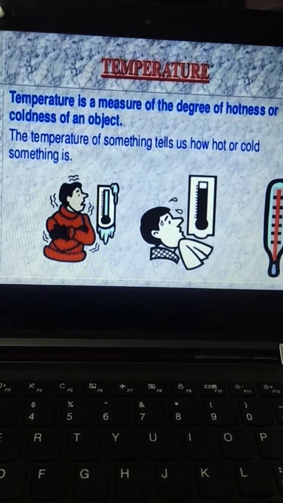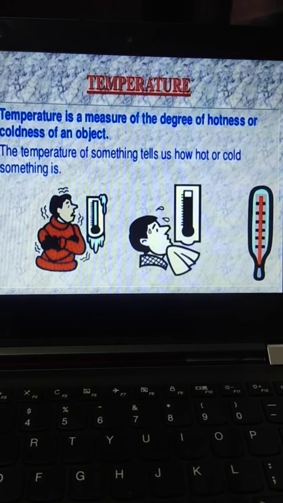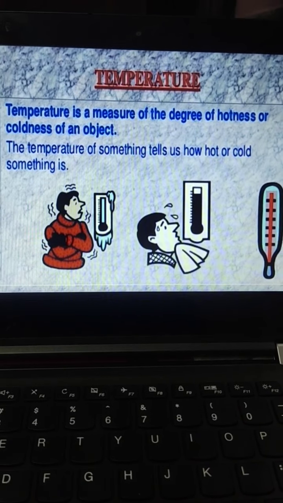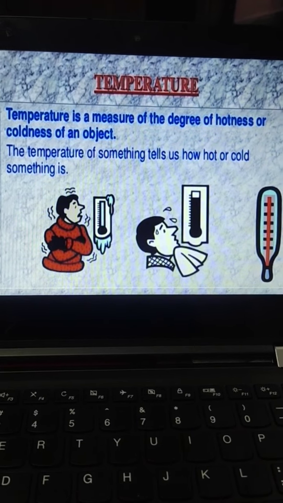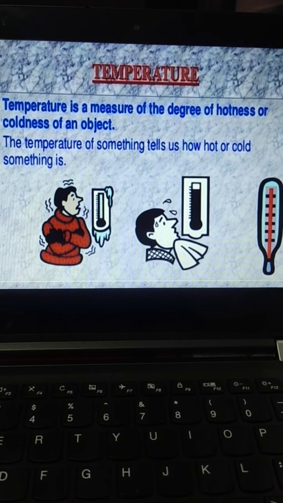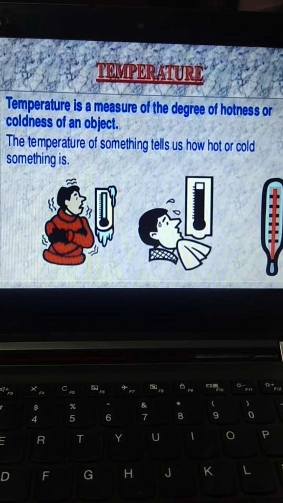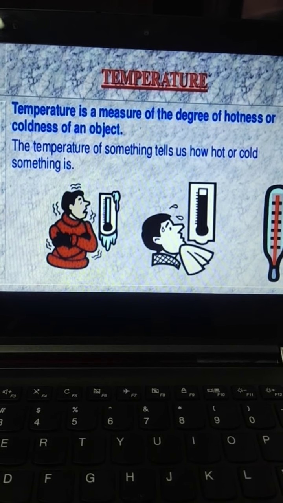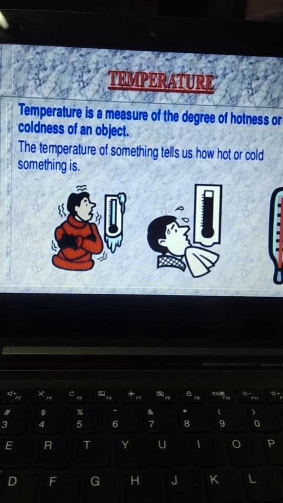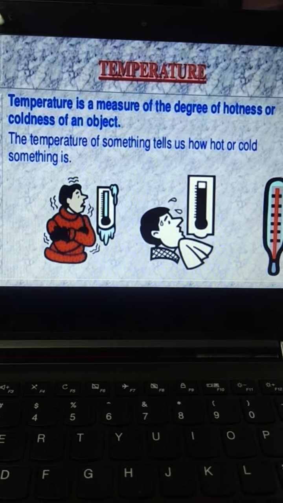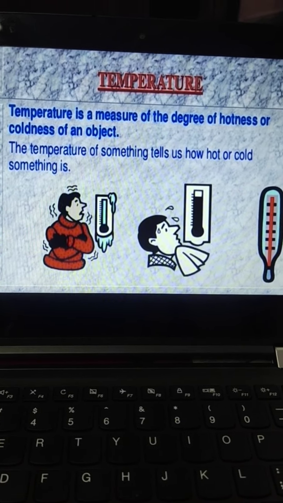Is it clear, beta? Next, the term is temperature. Temperature is the measure of the degree of hotness or coldness of an object. So here you can see this is a quantity which tells us how hot or how cold a body or a thing is.